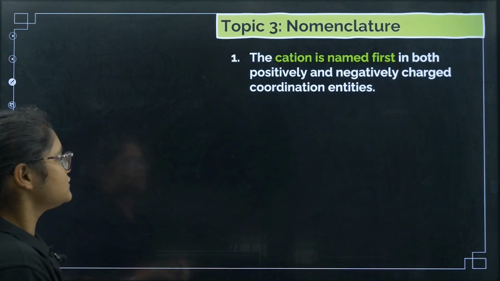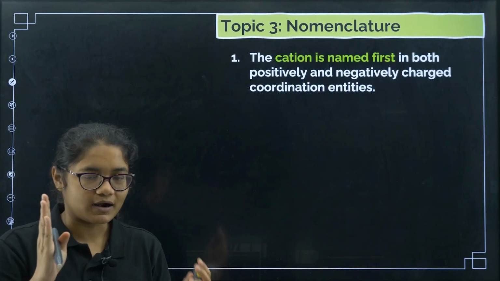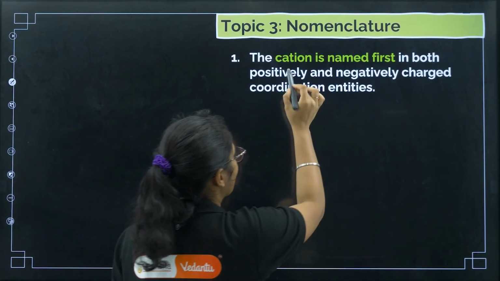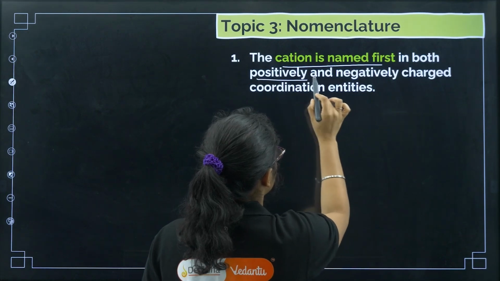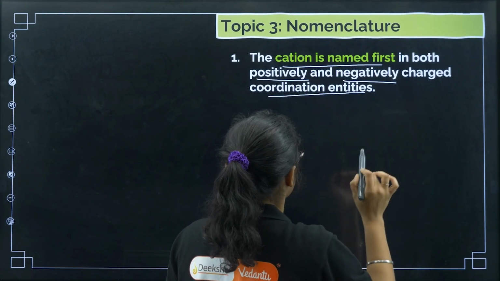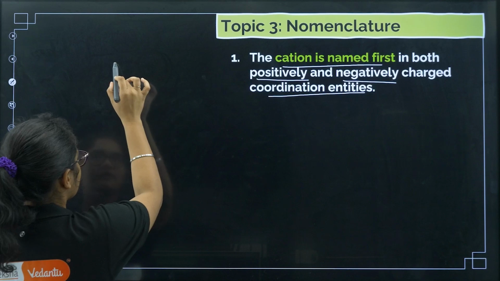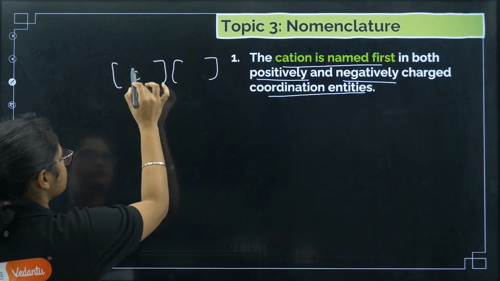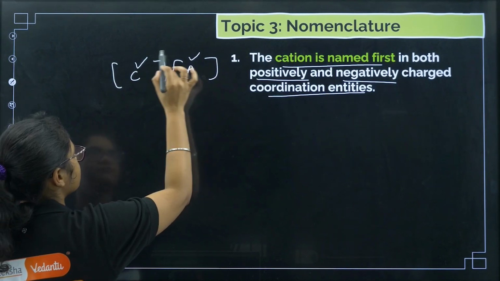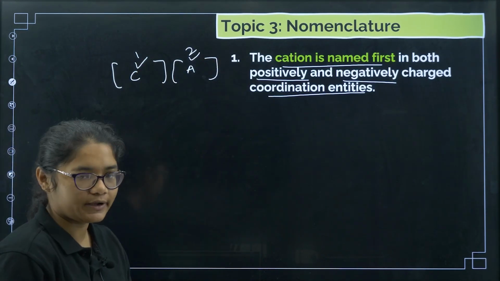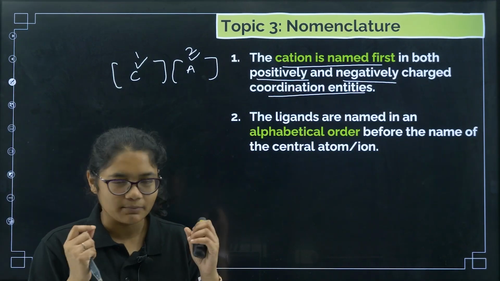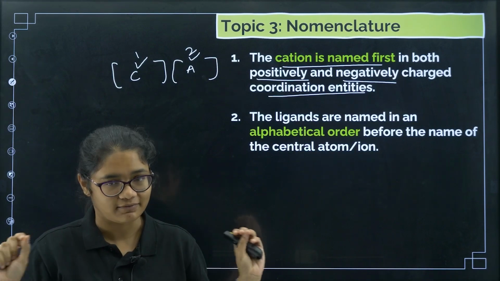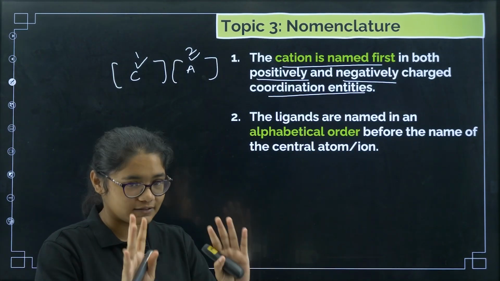So the first rule is, there will be two parts in a compound. One is cation and one is anion. The first rule is that the cation should be named first in both positively and negatively charged coordination entities. Suppose you have two coordination entities, the cation should be named first and then the anion. First cation, then anion. Got it? Second rule: you may not understand all the rules now, but when we are applying them, I'll explain each and every rule. It will be very, very clear. I can guarantee you. Please understand the rules with me now.